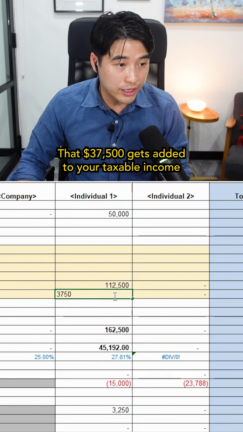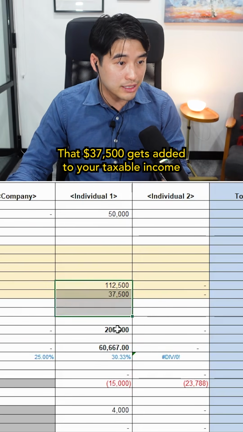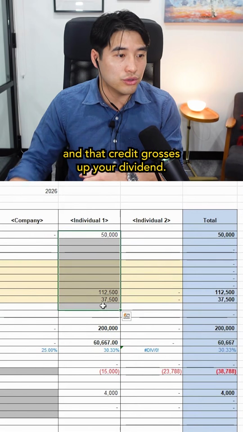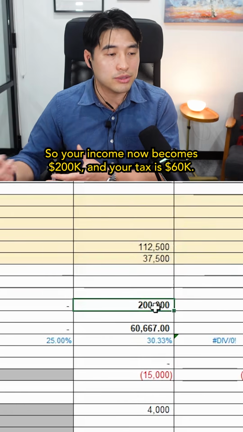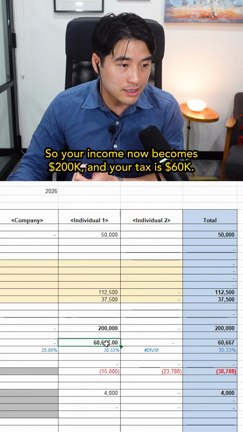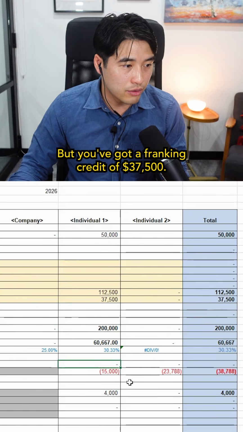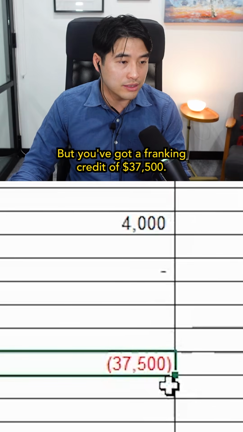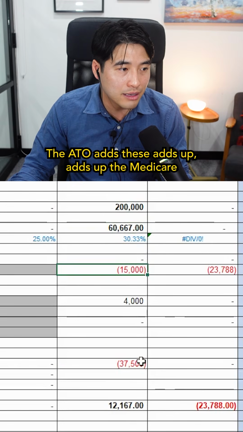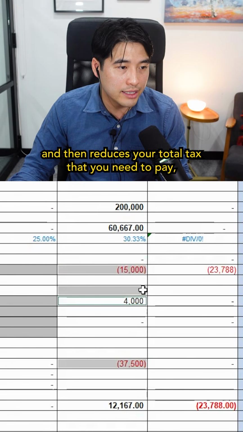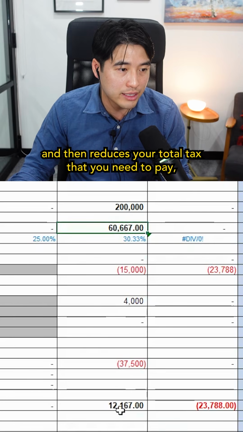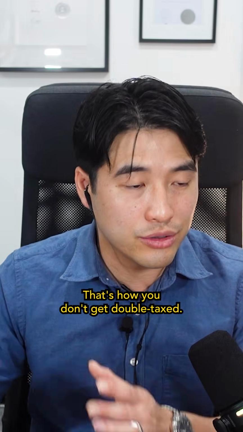That 37,500 gets added to your taxable income, and that credit grosses up your dividend. So your income now becomes 200K, and your tax is 60, but you've got a franking credit of 37,500. The ATO adds these up, adds up the Medicare, and then reduces your total tax that you need to pay, and you only need to pay 12 grand. That's how you don't get double tax.